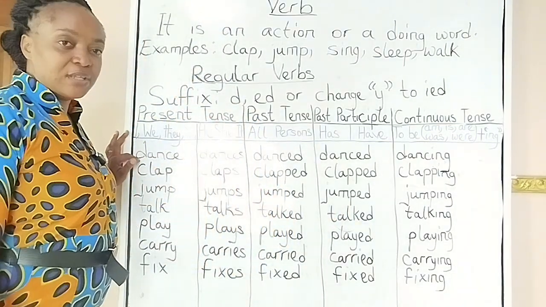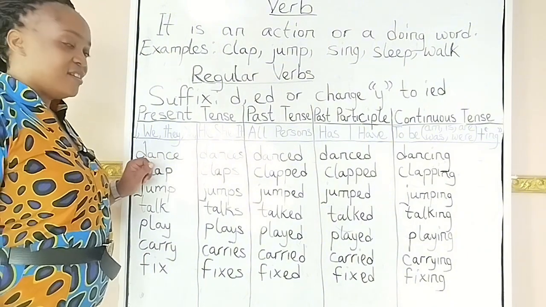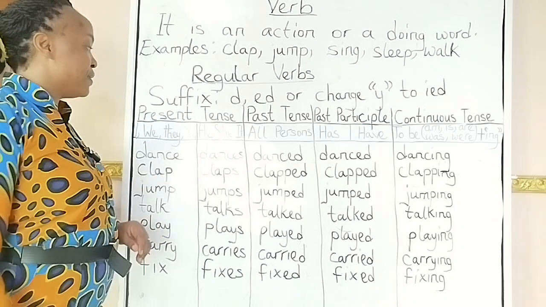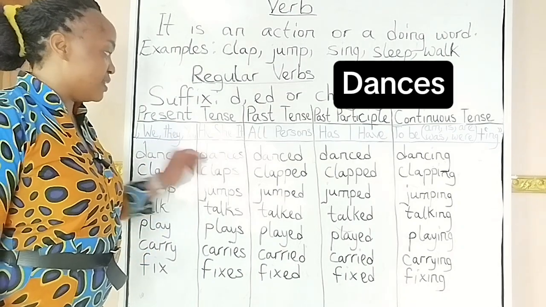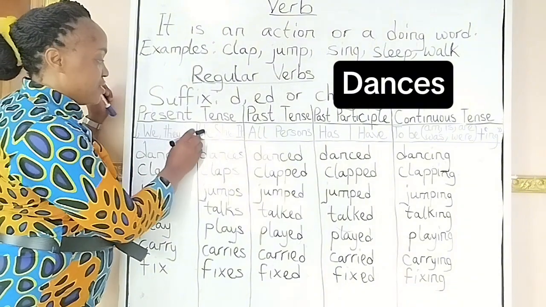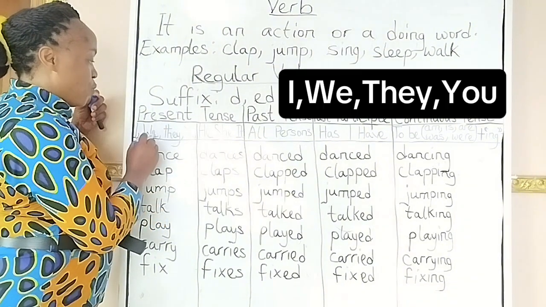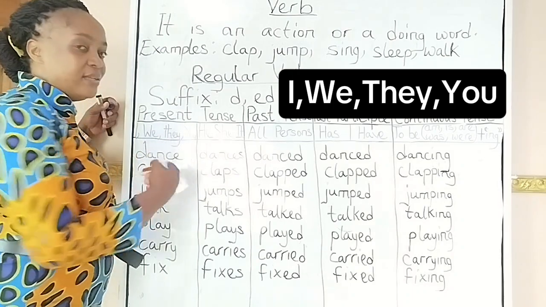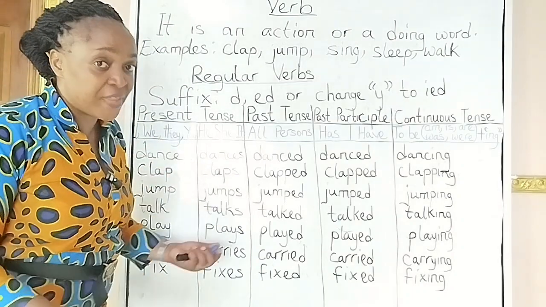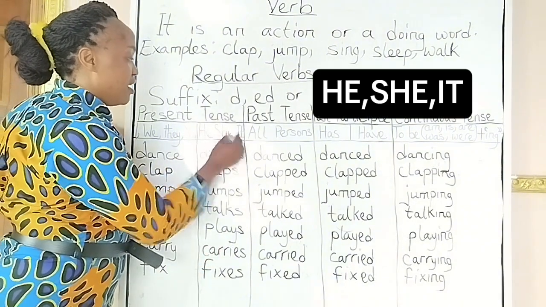We start with number one, dance. When you hear dance as the simple present tense or the present simple tense, we say dances. I want you to take note. Here we have I, we, they, and you. These are the pronouns that can be used to represent all kinds of nouns. And here we have he, she, it.